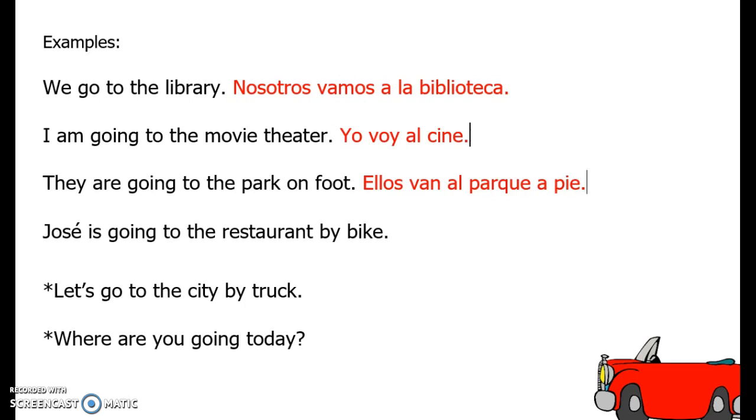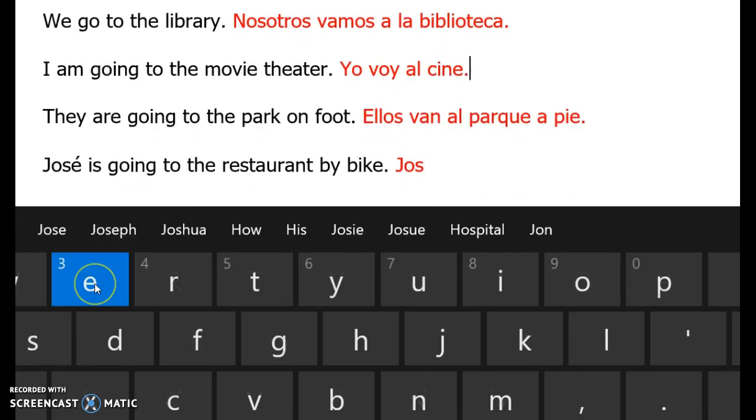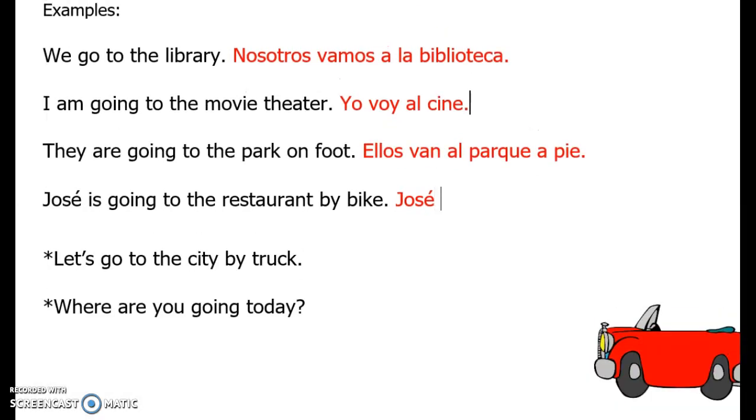On foot, a pie. So now we're throwing in mode of transportation. But honestly, just because the sentence is lengthier doesn't make it more difficult. It's simply that you have more words to it. You just put those phrases on, like adding a Lego to your little set. Jose is going to the restaurant by bike. Oh, of course I have to pick one name with an accent mark in it. There we go. Jose is going, va, to the restaurant. Al, because it's el restaurante. By bike, en bicicleta.